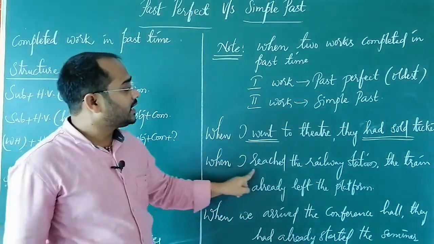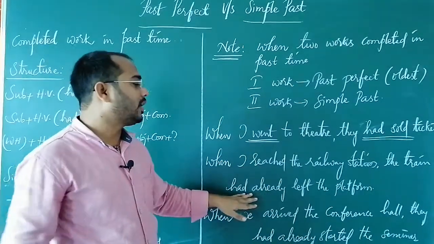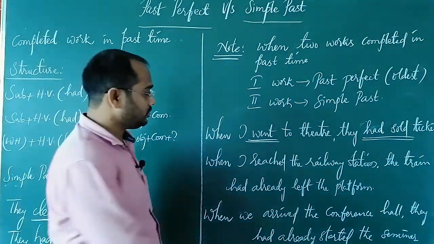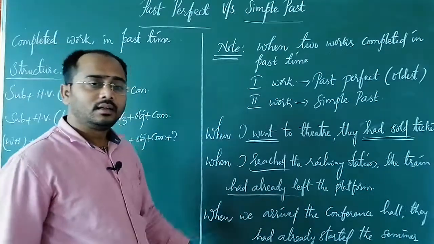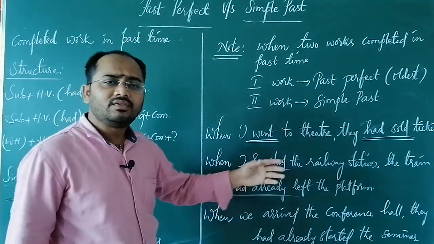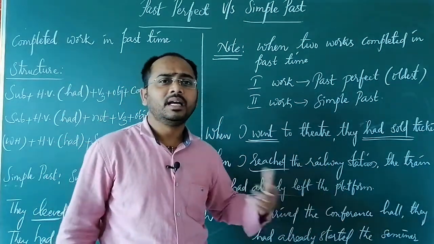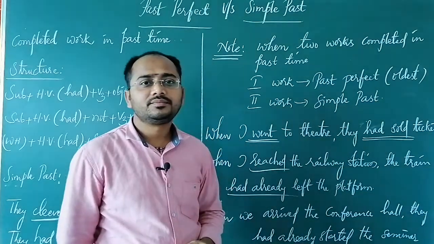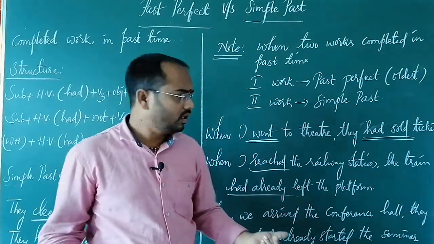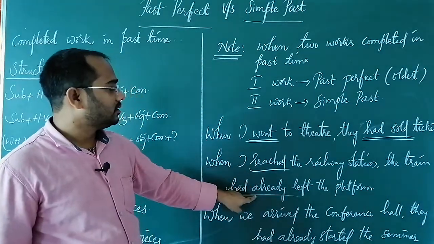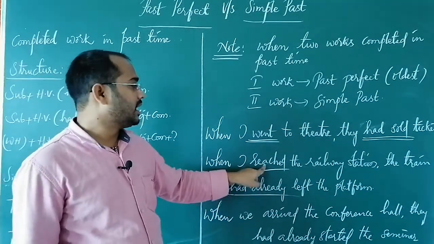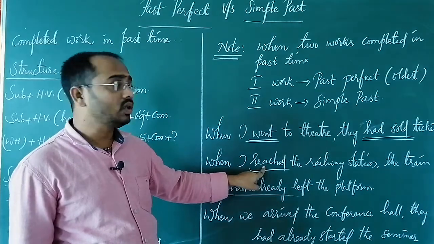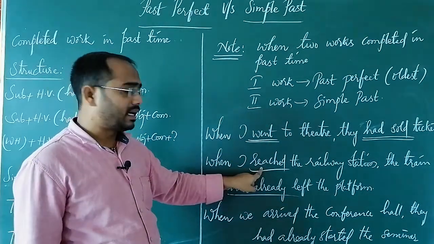Same way, when I reached the railway station, the train had already left the platform. Reached, had already left. First one what? Train left the platform, because if the train hadn't left the platform, I could catch the train. So I haven't caught. So automatically this is a first work, so it is used in past perfect. I reached the railway station is the second work, so it is mentioned in the simple past.